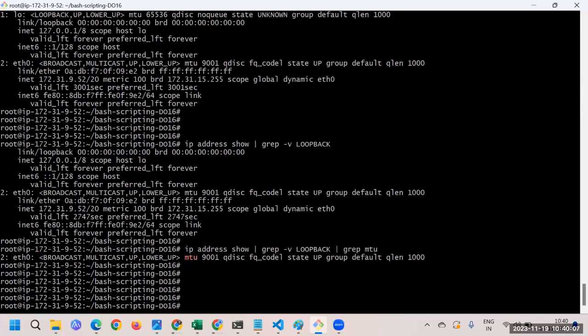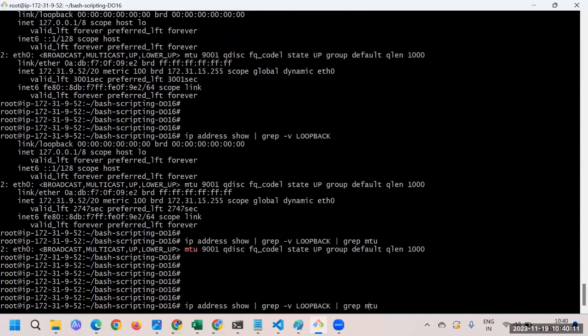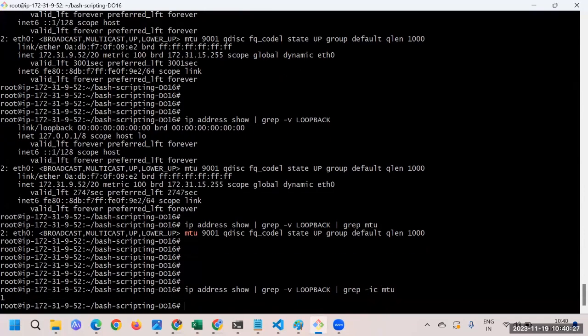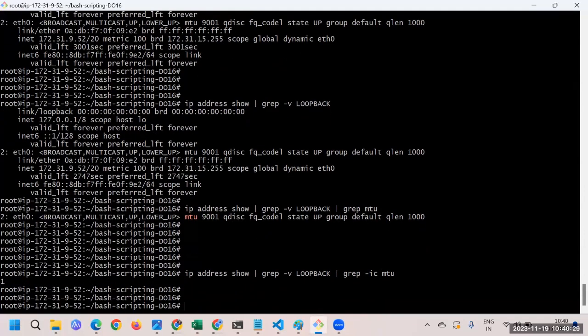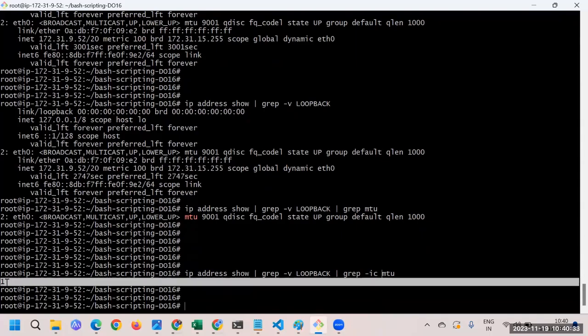So this whole thing is not useful for me. What I can do is use one more option, something like -i and -c. The -i is for whether empty is a capital or small word, it will take care of that, and -c is for count. If I just press enter, you can see that we have got 1 as output.